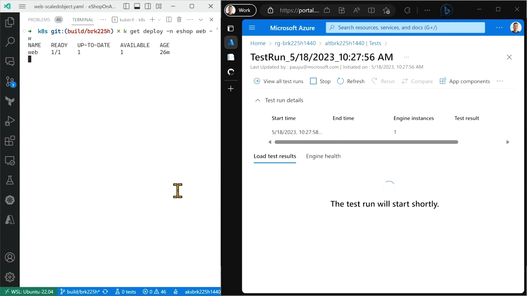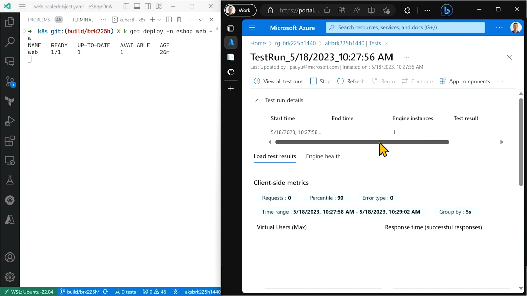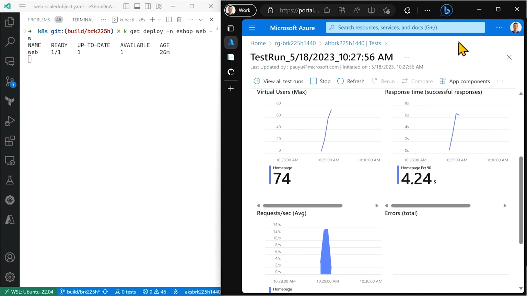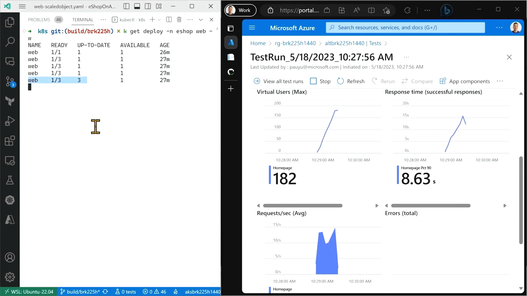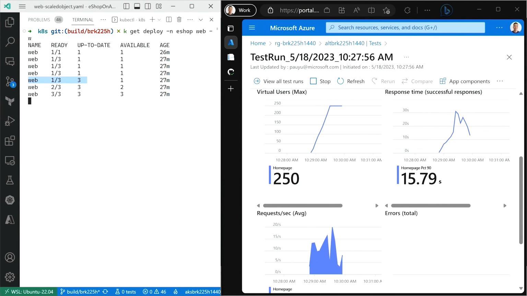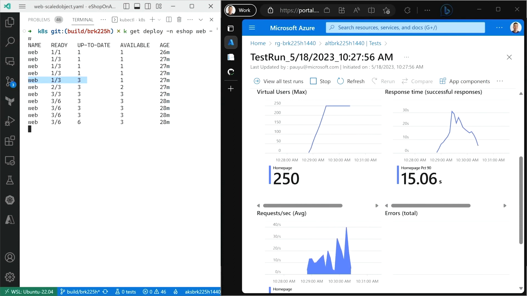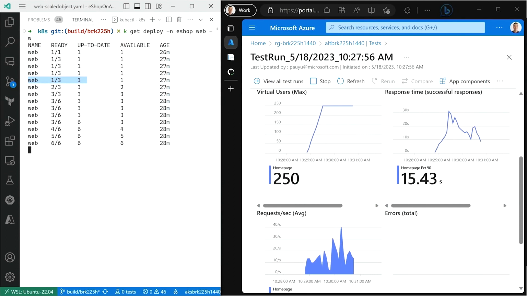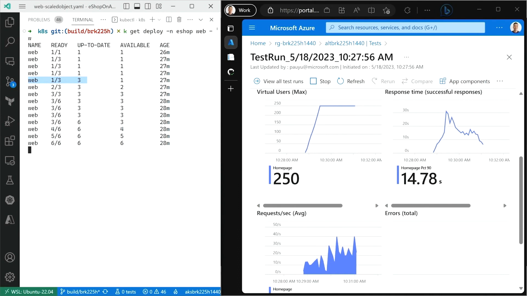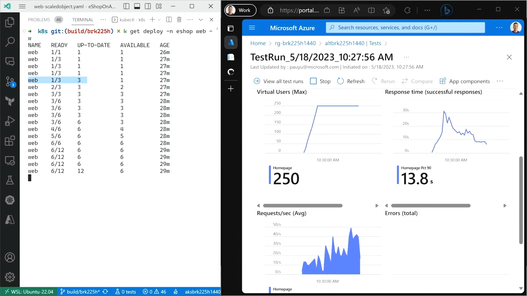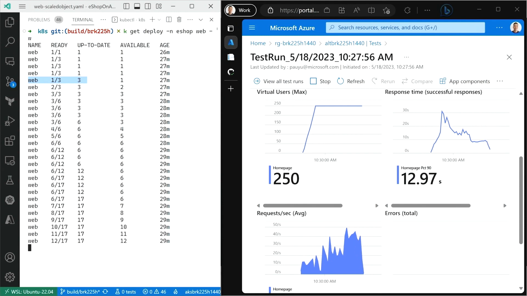So we'll wait for this to go. And when we do this, note the P90 response time on the home page. So we spiked up our user count. Ooh. And 30 seconds. Does that sound good to you? I'm not waiting for anything for that. Yeah. So you can see that the P90 is starting to drop dramatically.